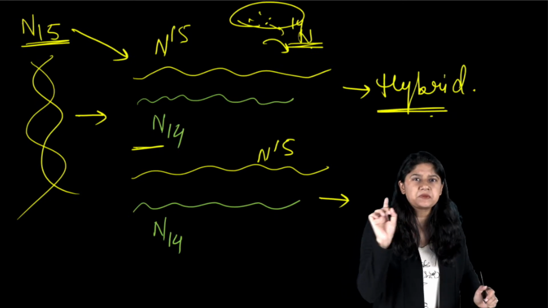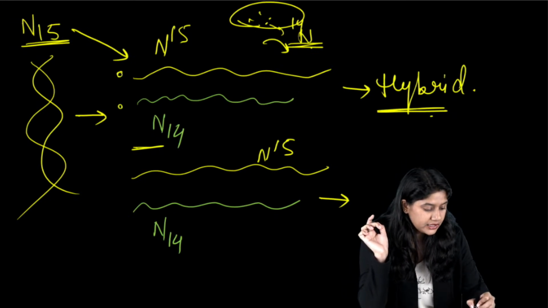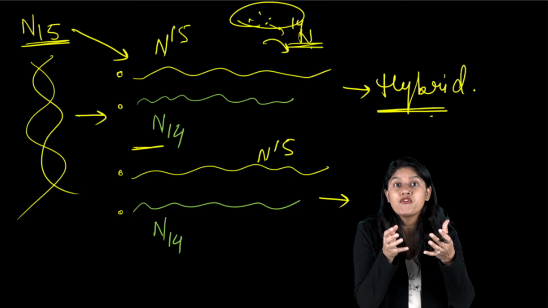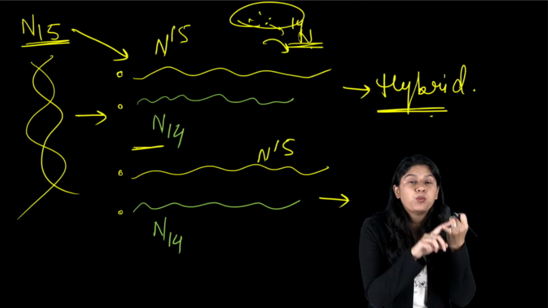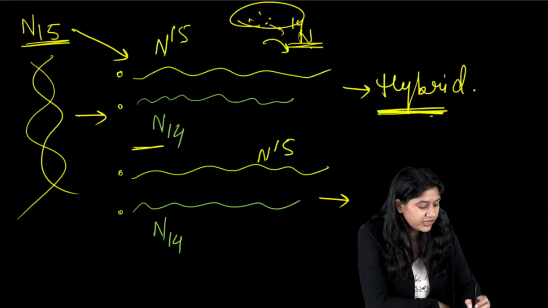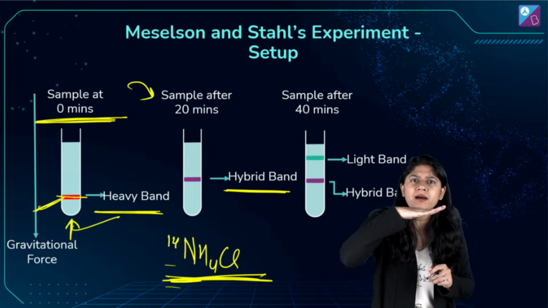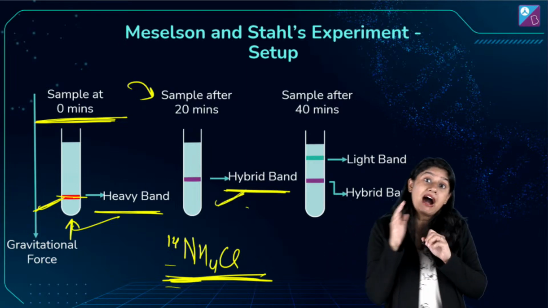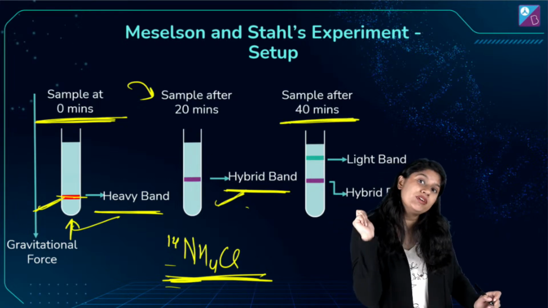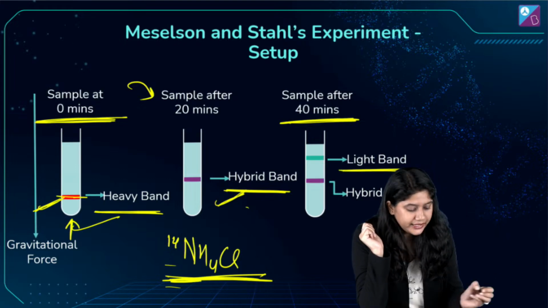So यहां से हमें एक चीज पता चली कि दोनों ही strands आ रहे हैं. Clear, everyone? It's a mix of both the strands. Both the strands in the sense, both nitrogen 15 and nitrogen 14. दोनों ही हैं. तो यहां पे हमने क्या देखा? We got the hybrid. जो बैंड कहां पे आया? बीच में आया बैंड. Clear? And after the 40 minutes, what we saw? We saw two bands of the light, and of course we have the hybrid band. Everyone, are we clear up to here? Jaldi se.